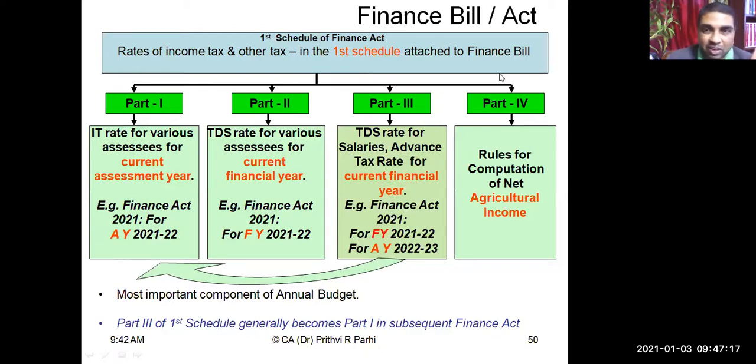Okay, so these are the components of a Finance Act. As you can understand, the important component is part 3. The Finance Minister will be making changes in part 3, and that will become part 1 in the next Finance Act. What is part 3 in the Finance Act 2021 will become part 1 in the Finance Act 2022.